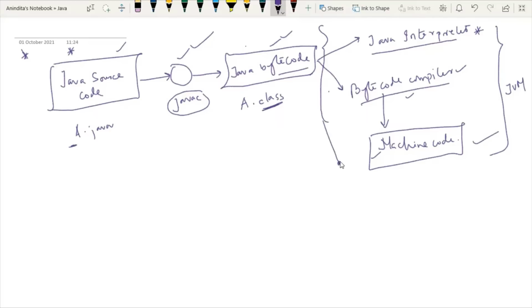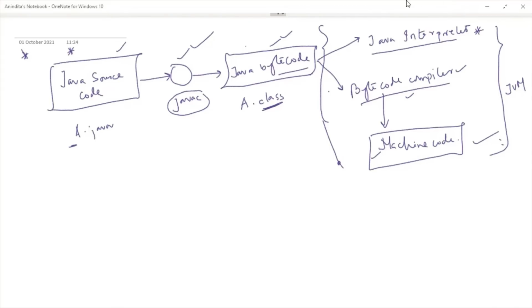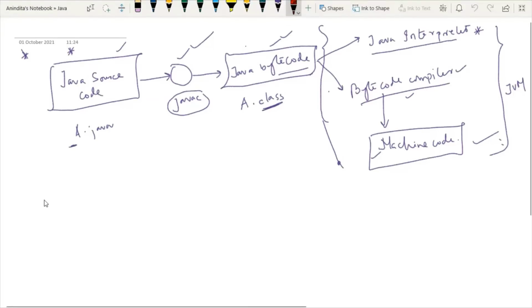So from this point to this point, you will have the effect of the Java Virtual Machine. Now let me draw the exact diagram that you can use for Java program compilation. The exact diagram will look like this. This is your source code, say a.java.